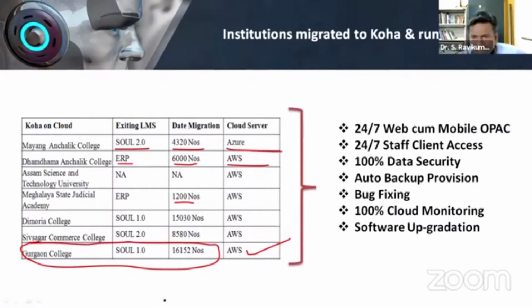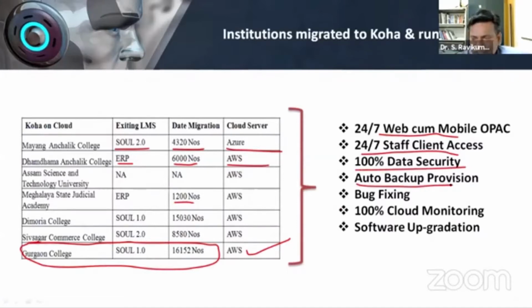The main benefit is that it is web and mobile enabled. You can access your library through your mobile or through your desktop. The staff client can be accessed every time. Whether the librarian is in the house or in the office, if you want to access the staff client, you can access it. 100% data security is there. Auto backup provision is there.